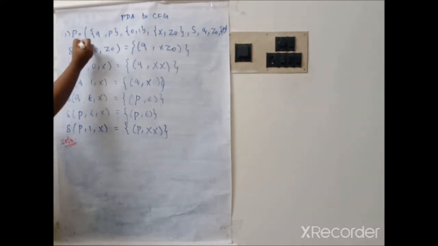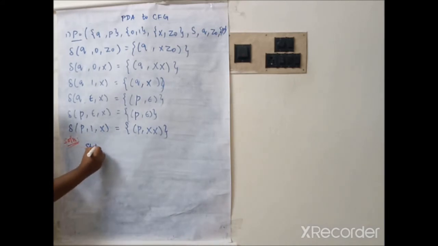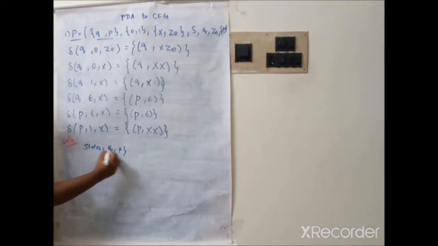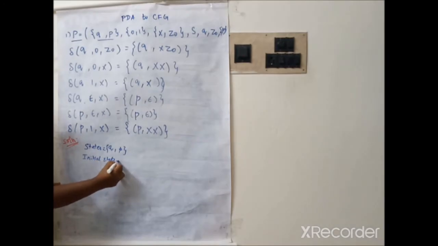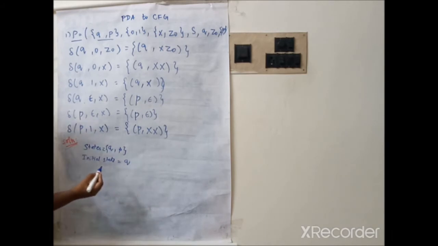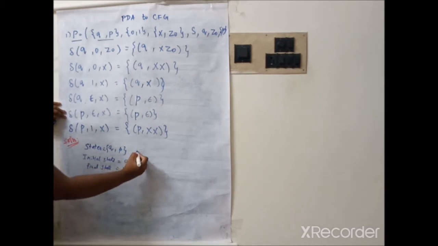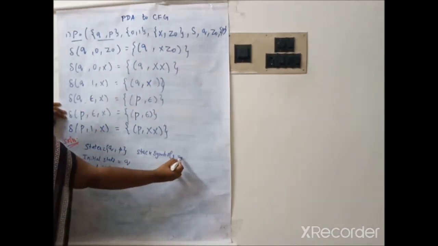Similarly, from the definition we can write the states. What are the states given in the problem? States are Q comma P. What is the initial state? The initial state is Q, and the final state is P. And stack symbols: what are the symbols that can be pushed into the stack? The stack symbols are X and Z naught.